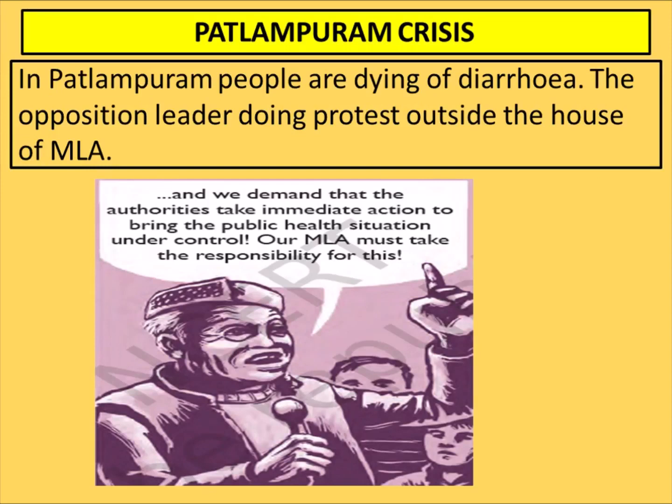Patlampuram crisis. Patlampuram is a place. Now what has happened in Patlampuram? People are dying of diarrhea. Diarrhea is a disease and a very dangerous disease, you can say. The opposition leader is doing protest outside the house of one MLA. What he is saying: we demand that the authorities take immediate action to bring the public health situation under control. Our MLA must take responsibility for this. It means this person belongs to some opposition party.